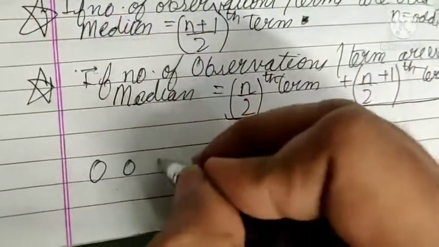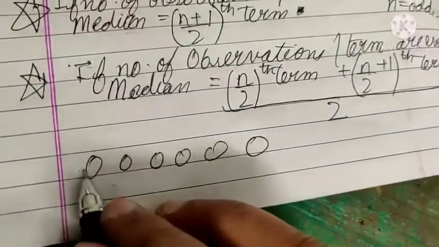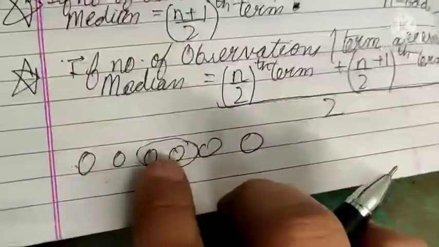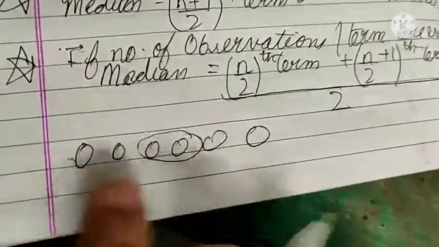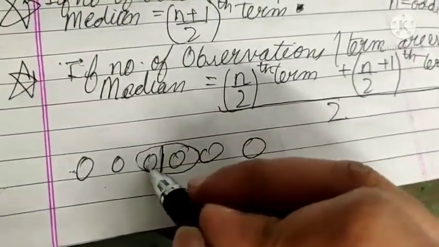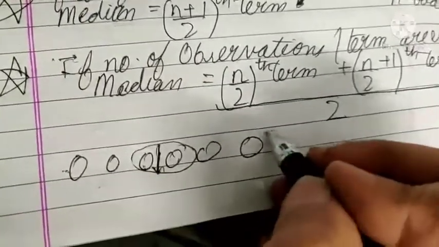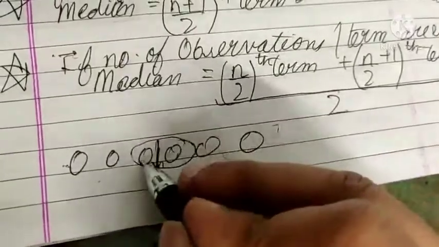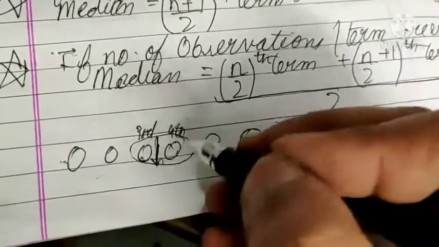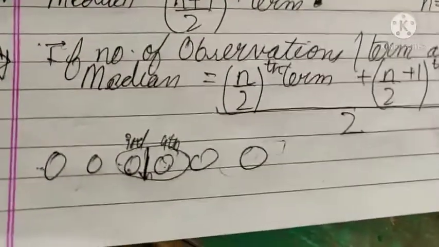How can we say this? Like there are 4 terms, or take 6 terms. What are the middle terms? Look here, these 2 are coming as the middle terms. 2 terms here, 2 terms here. If you take the third term, then there are 2 terms on one side and 3 on the other. This is not the middle. The middle will lie somewhere here. So we will take these terms and then find their middle. If n is 6, number of terms are 6, so 6 by 2, that is third term, and 6 by 2 plus 1, that is fourth term. So third plus fourth term upon 2, this is our median.